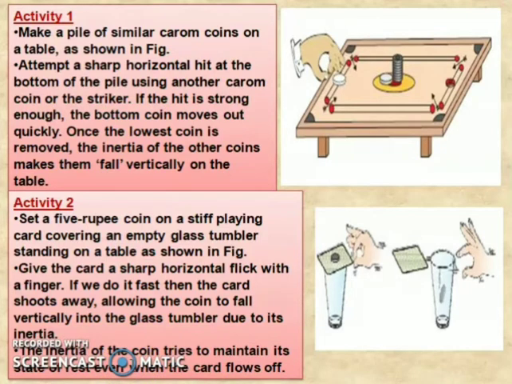Here you can see that when we flick the card, the coin on the card shows inertia because it tries to maintain its state of rest. So it falls into the tumbler when the card flies away. So these are the examples of inertia.